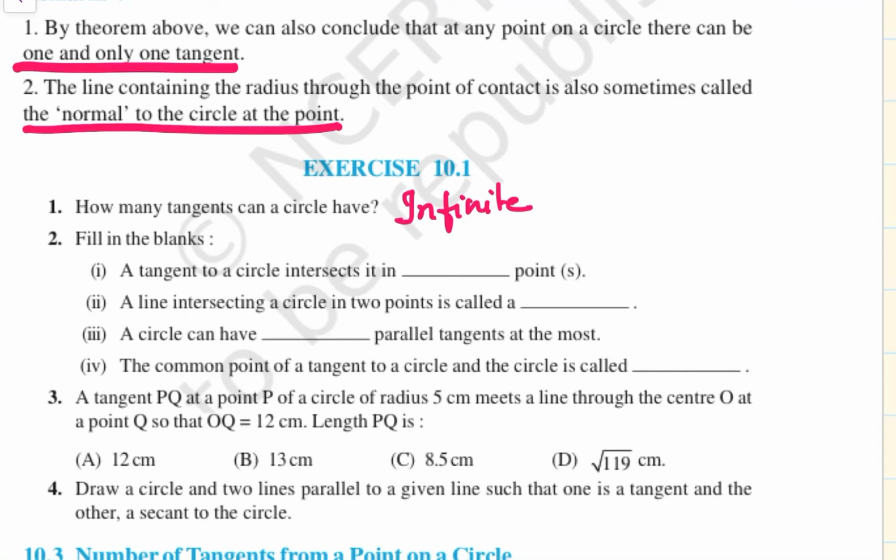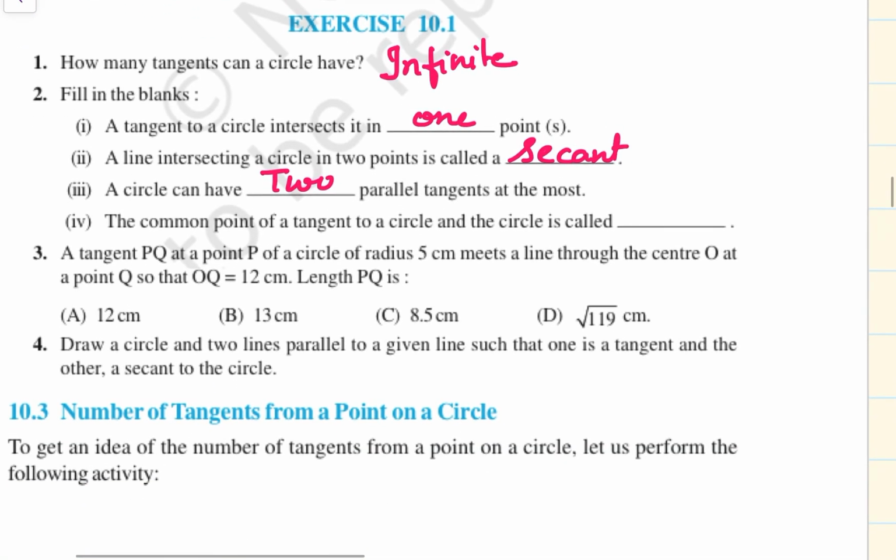Now, fill in the blanks. A tangent to a circle intersects it in 1 point. The line intersecting the circle in 2 points is called a secant. A circle has two parallel tangents at the most, and the common point of a tangent to a circle and the circle is called the point of contact.